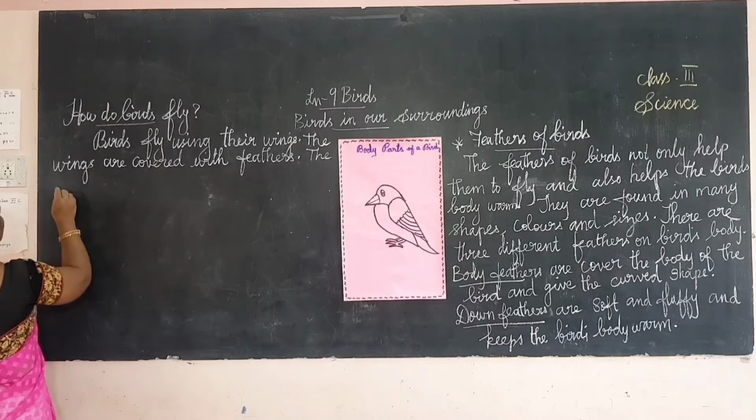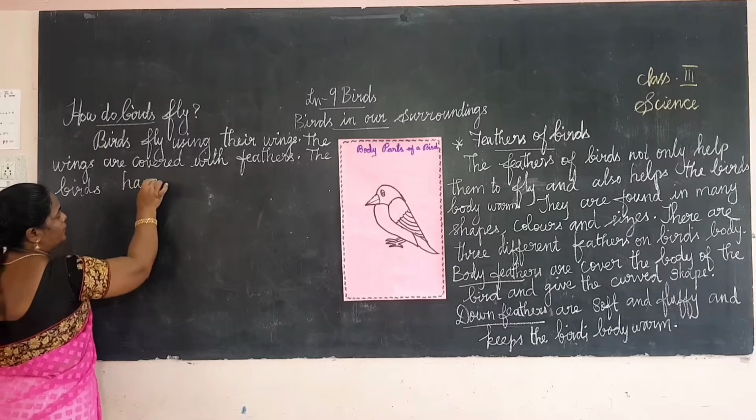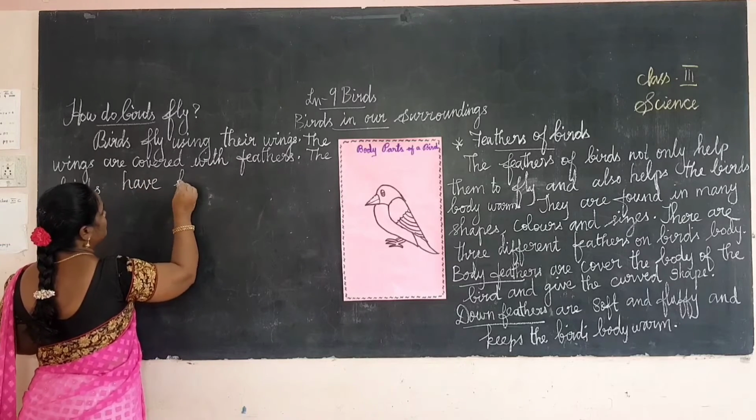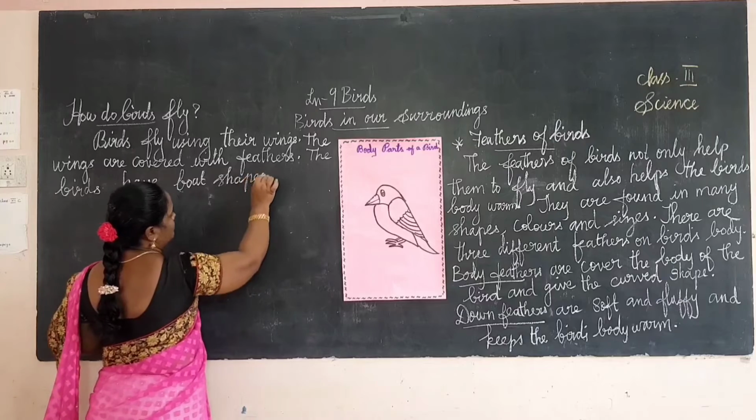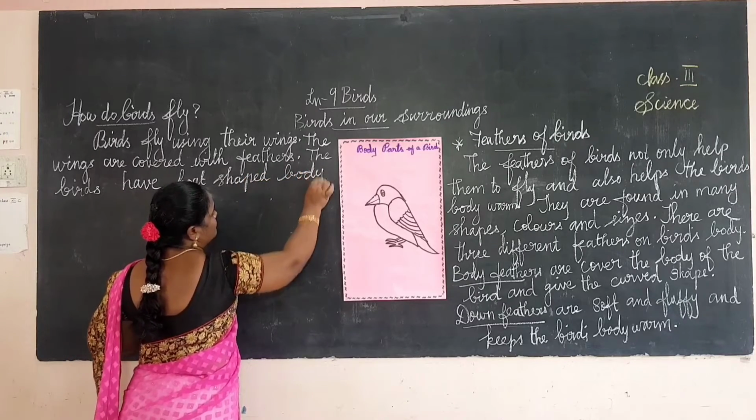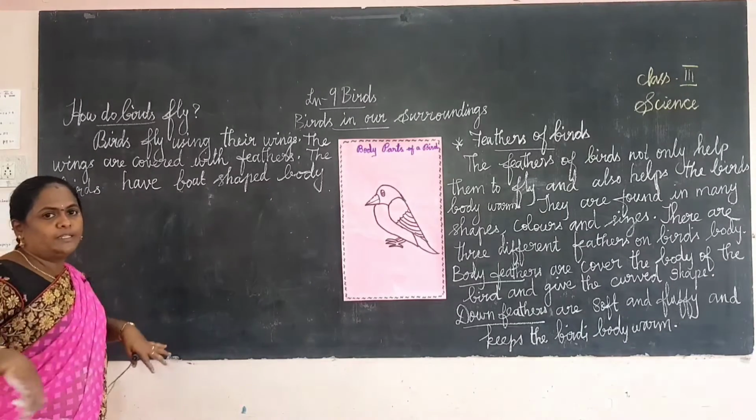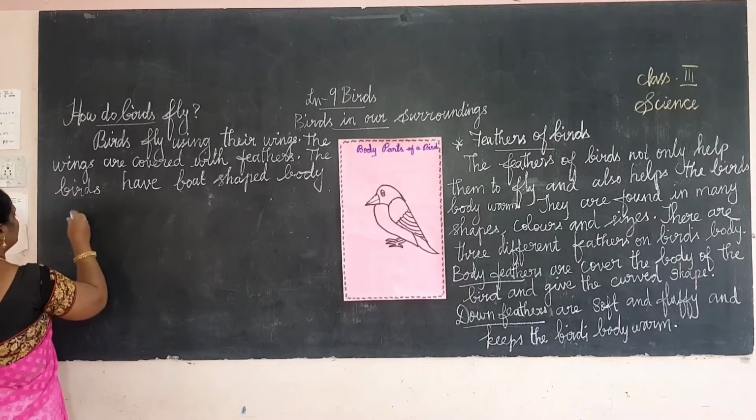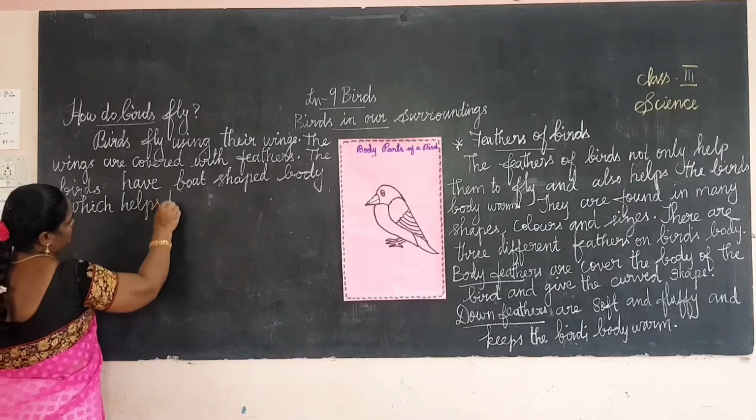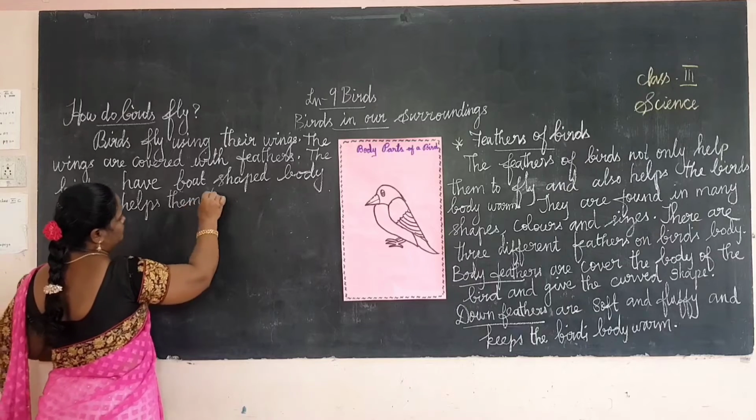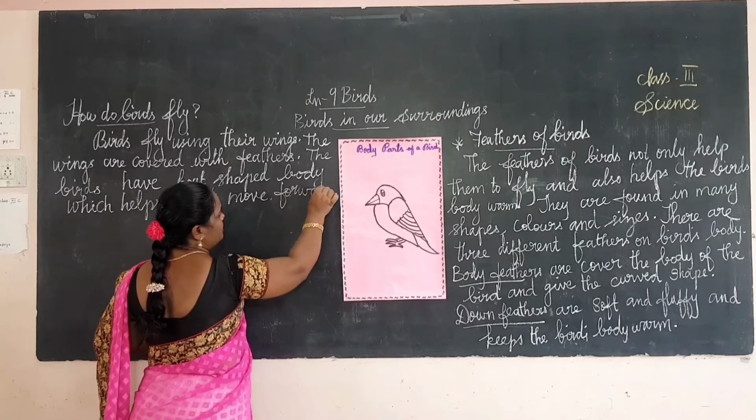Birds have a boat-shaped body which helps them to move forward. Because their body is nicely boat shaped, it helps them to move forward. Forward means what? It is easy to fly forward.